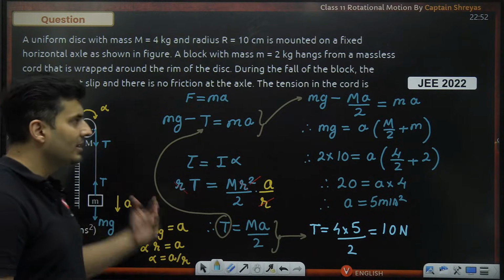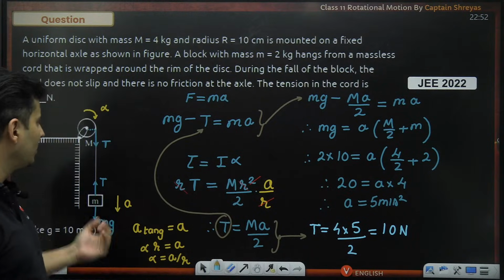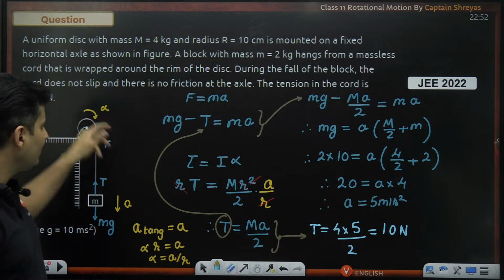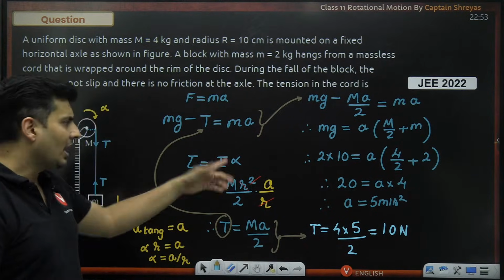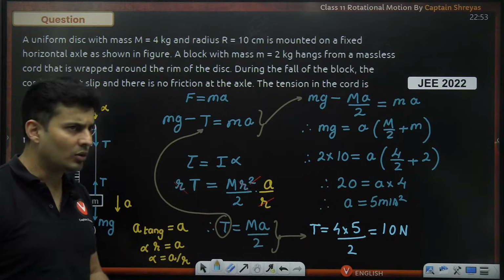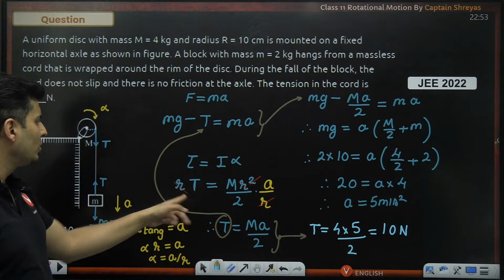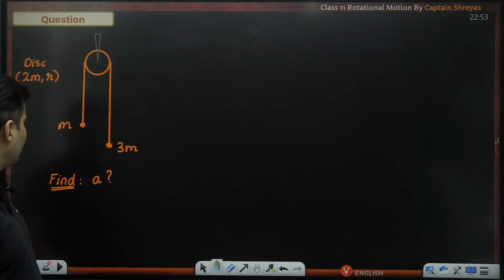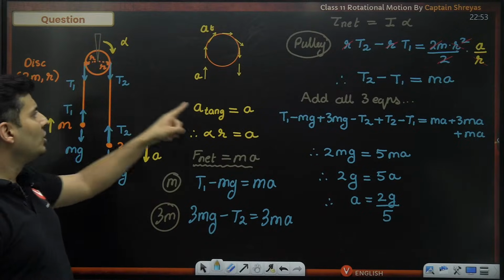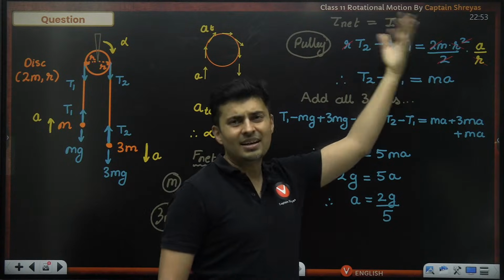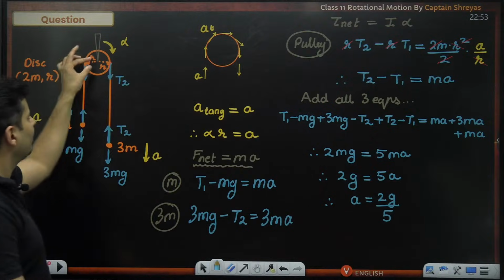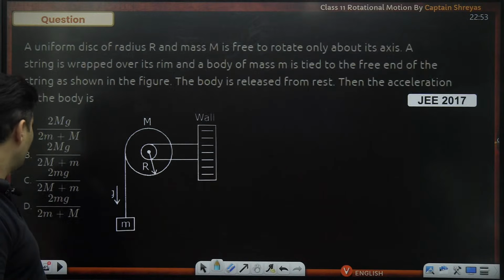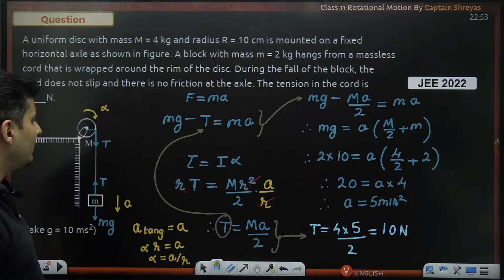Understood, guys, how to solve these kind of questions? This was a JEE 2022 question. For the linear moving mass, use F is ma. For the rotating mass, use torque is I alpha. I, you know how to calculate or remember the formula. Torque is R into F. Use it. Single thread, simple. If multiple threads are there, then you have no other option but use R into T2 minus R into T1. That will be the net torque, which will give me I into alpha. That's all. And rest is just solving these equations linearly.